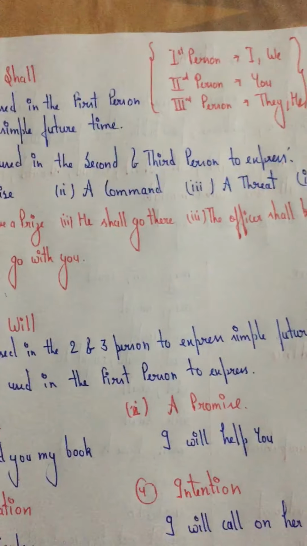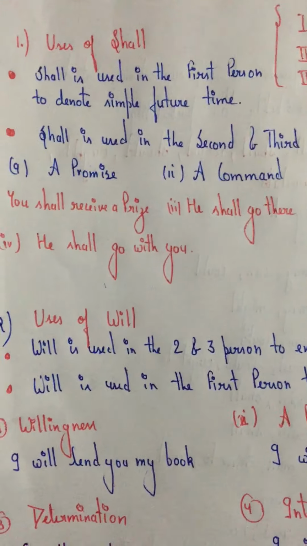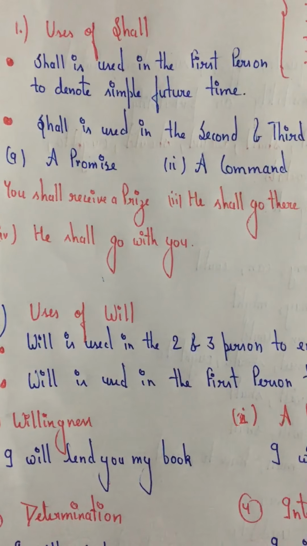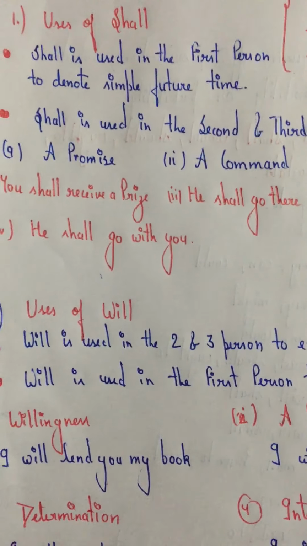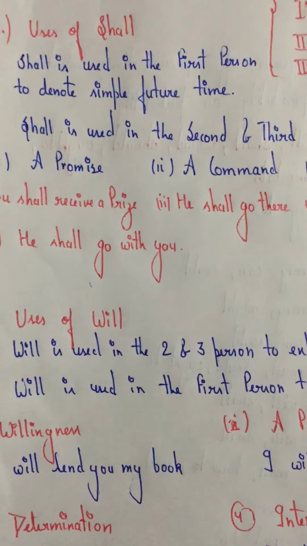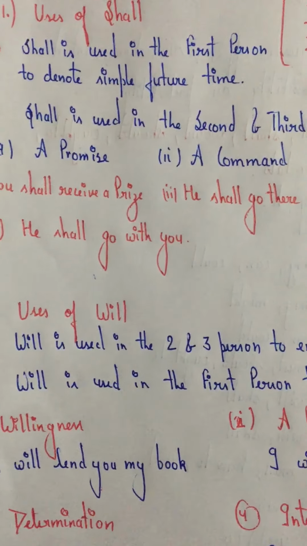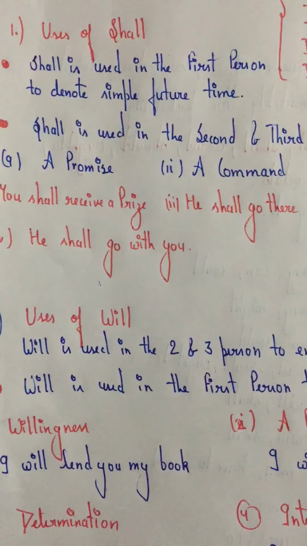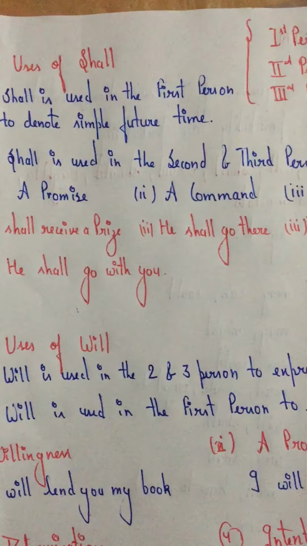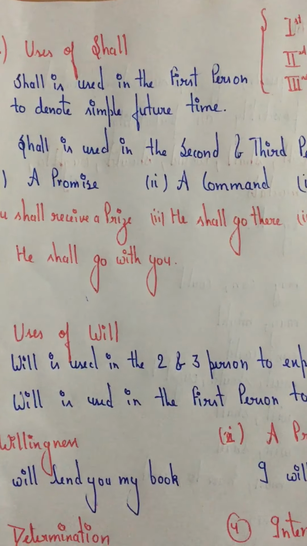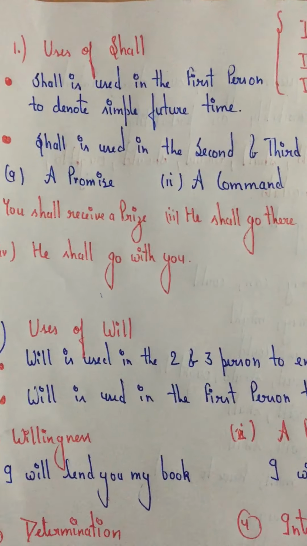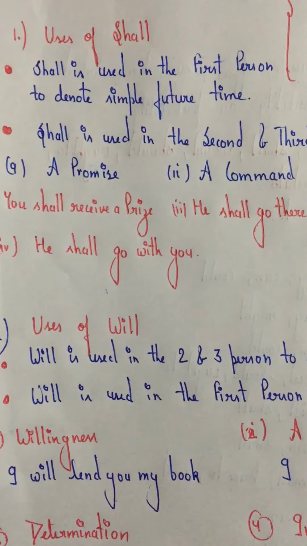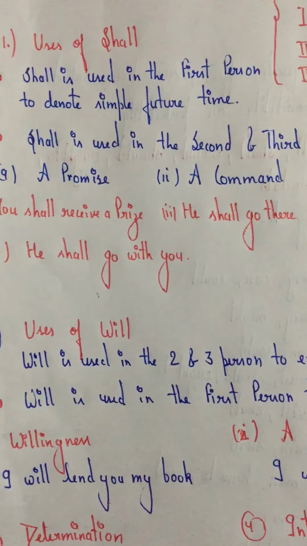All right. So let's see where shall is used. Shall is used in the first person to denote simple future time. If you are using shall with I or we, that will denote your simple future time. For example, I shall go to the market means I shall be going to the market. This is showing your simple future time. I shall go to the market.